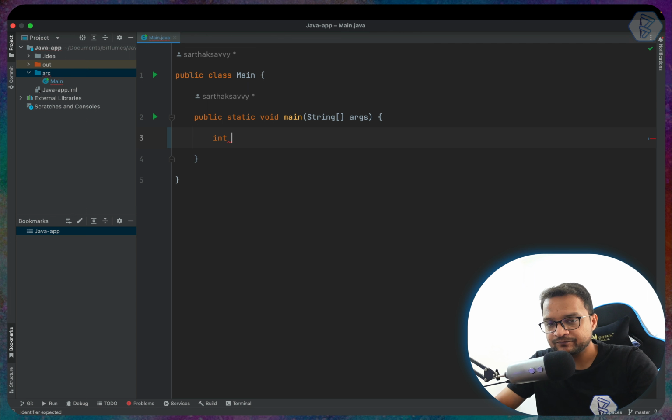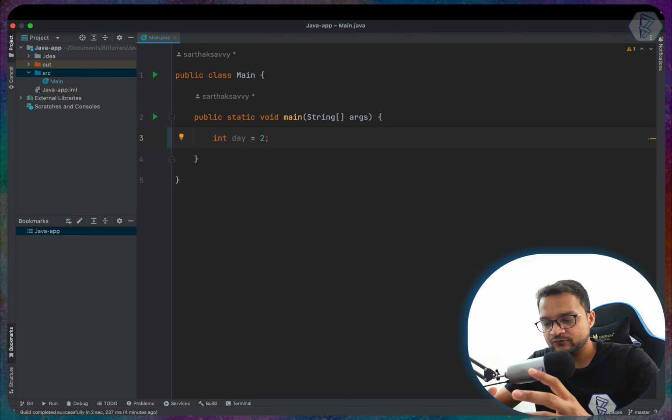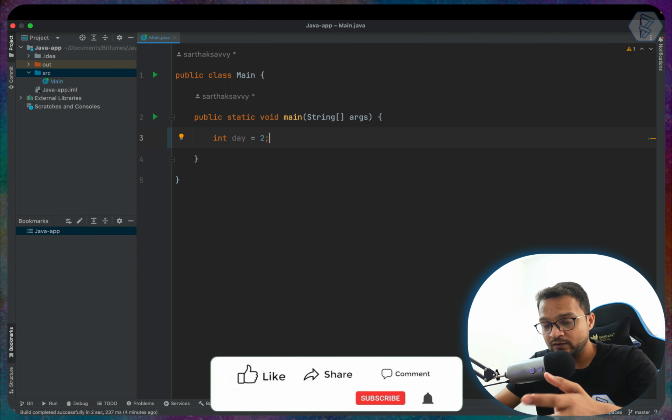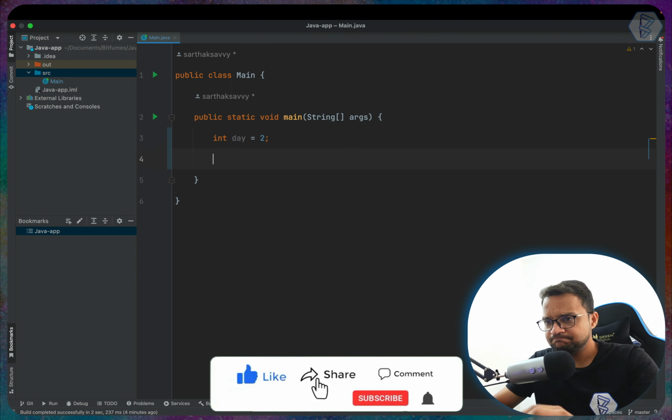So int day is equal to 2. Now what is the second day? If I start from Monday as the first day, then Tuesday will be the second day. So how can we write this in an if statement?